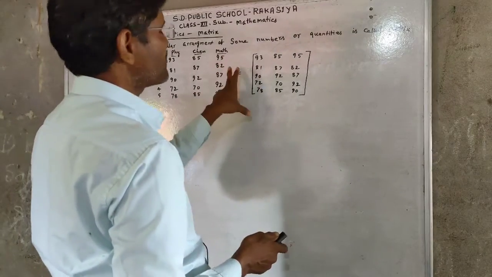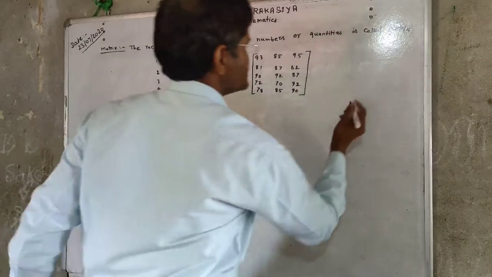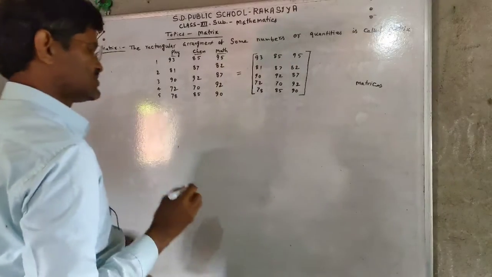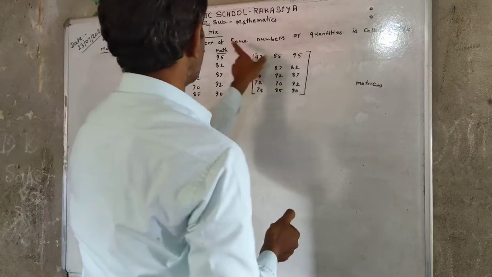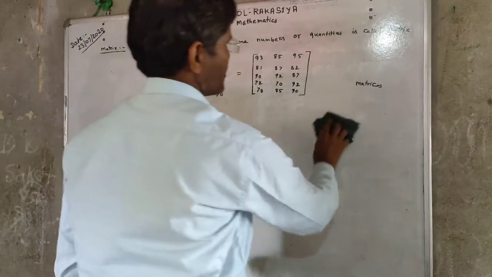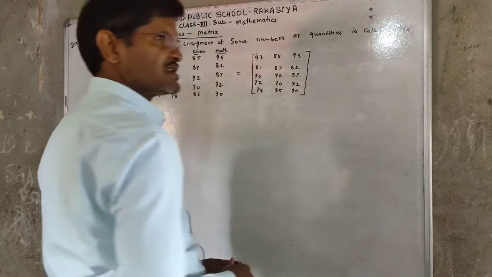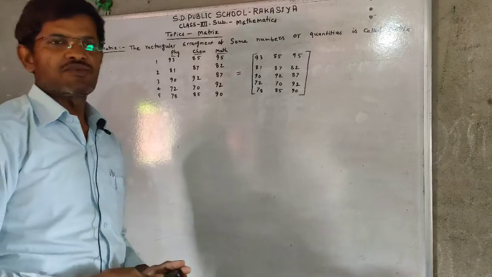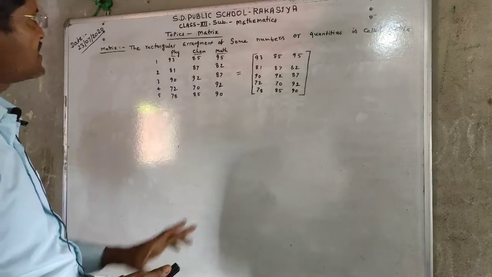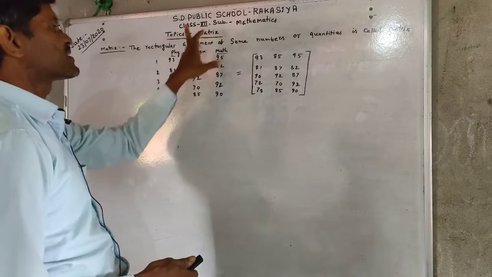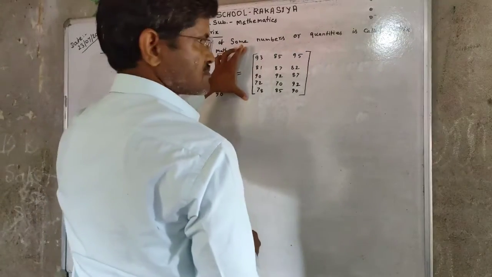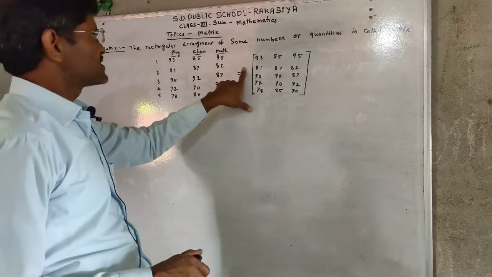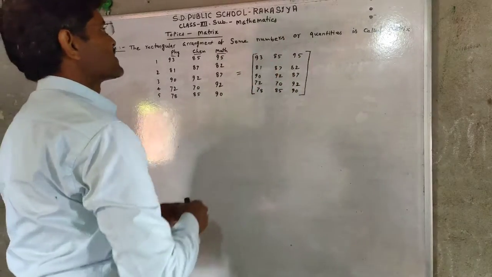The plural form of matrix is matrices. Just as the plural form of radius is radii and the plural form of focus is foci, the plural form of matrix is matrices. Matrices means several matrices. Here only one matrix is given.